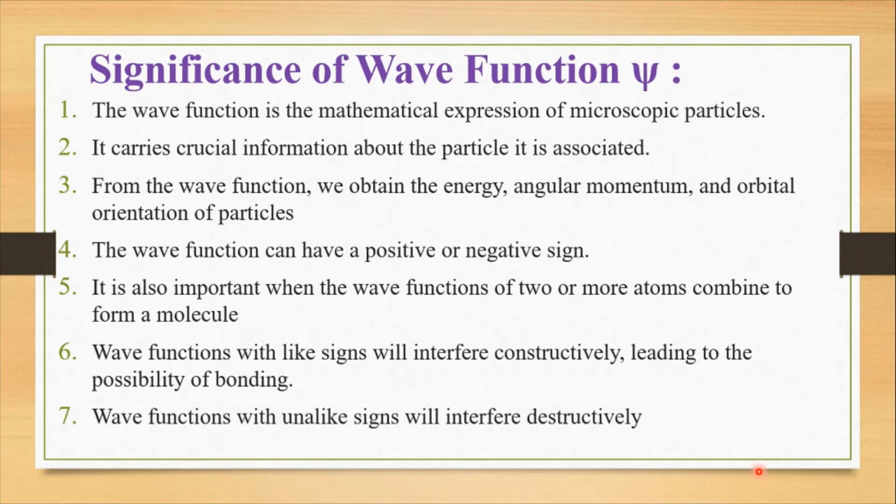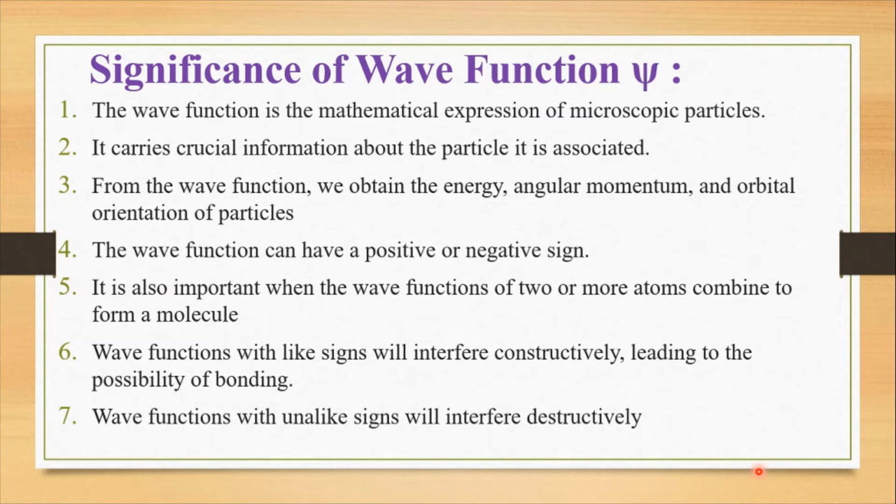So, the wave functions with like signs will interfere constructively, leading to the possibility of bonding. Okay, so from the knowledge of wave function, we can say whether those atoms will have bonding between them or not. Will they interfere with each other?